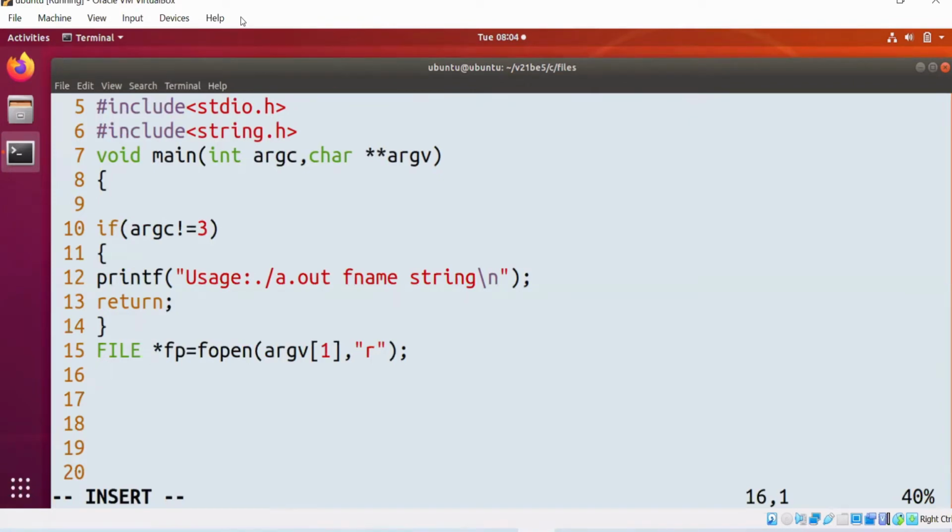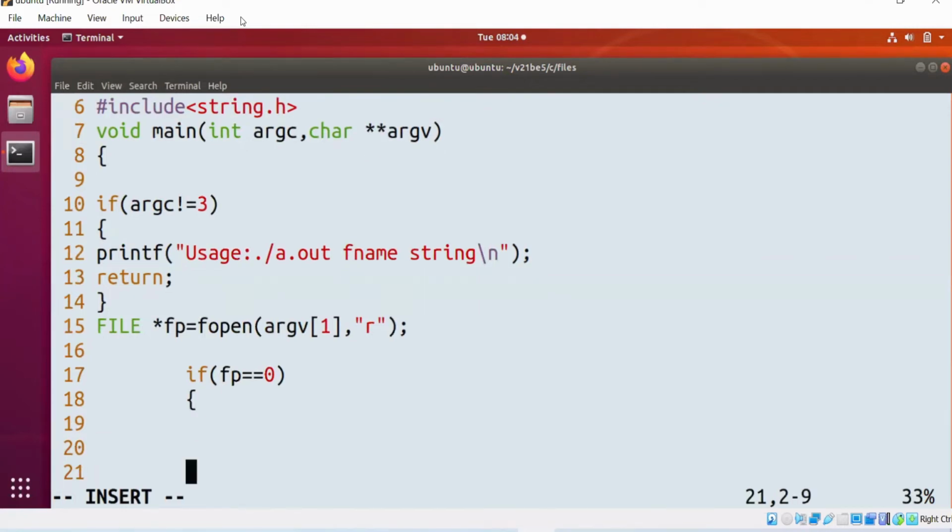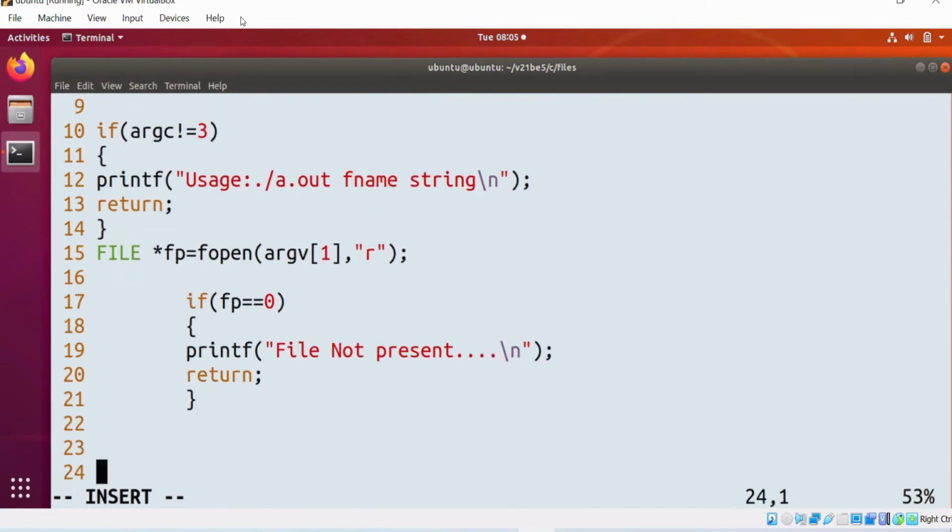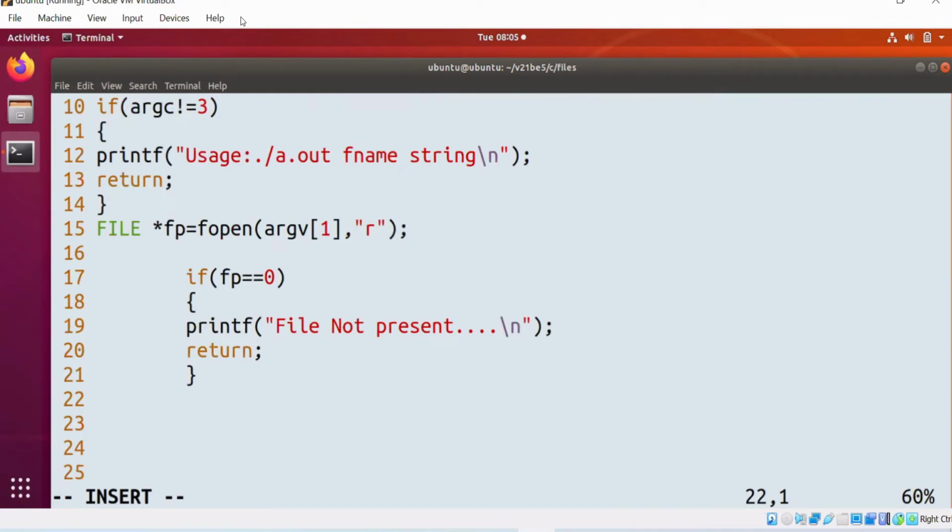Yes, please try to respond. If fp double equals to 0, then what is the meaning? Can I say file not present? Obviously, when the file is not present, we need not do anything, right? We can't read it, right? File not present. Up to line number 21 is clear. Type 21 in the chat box.